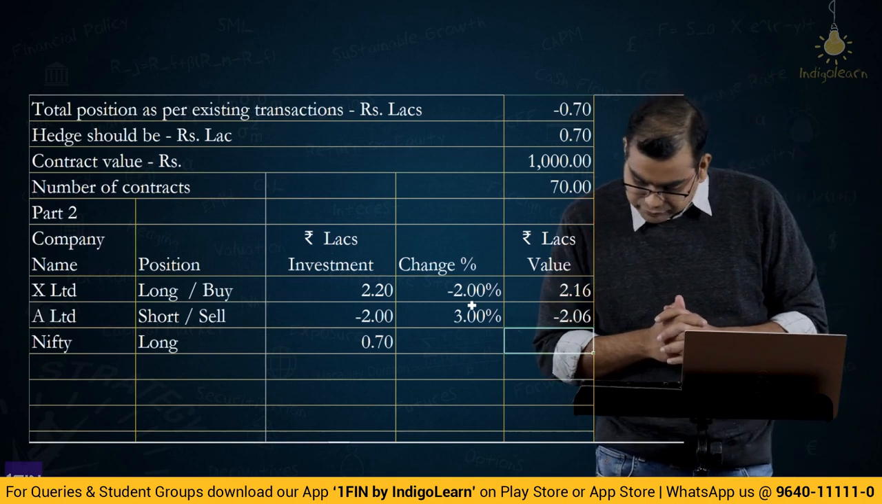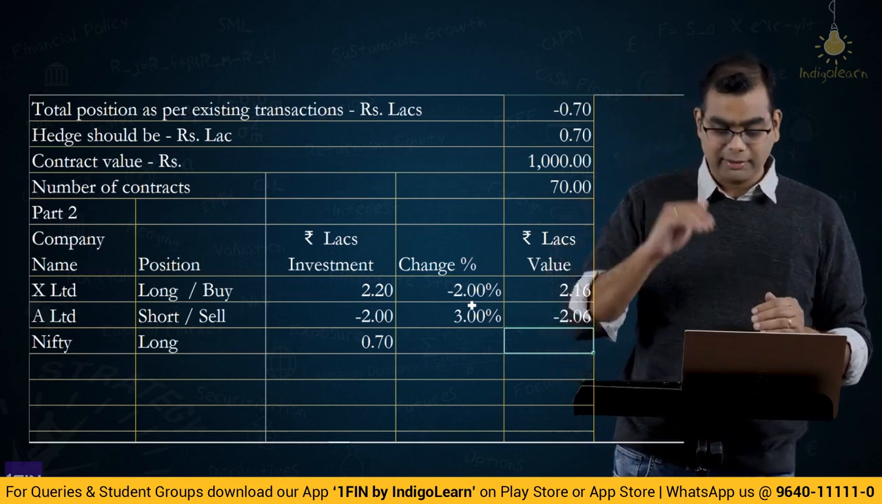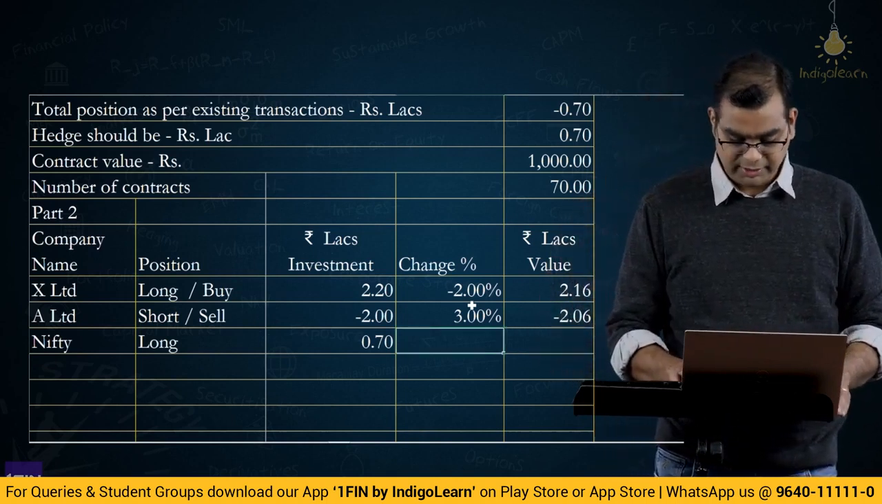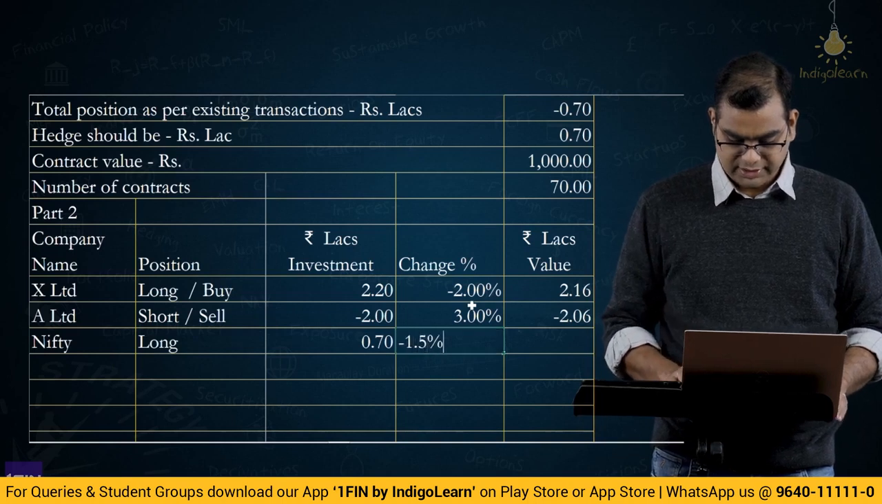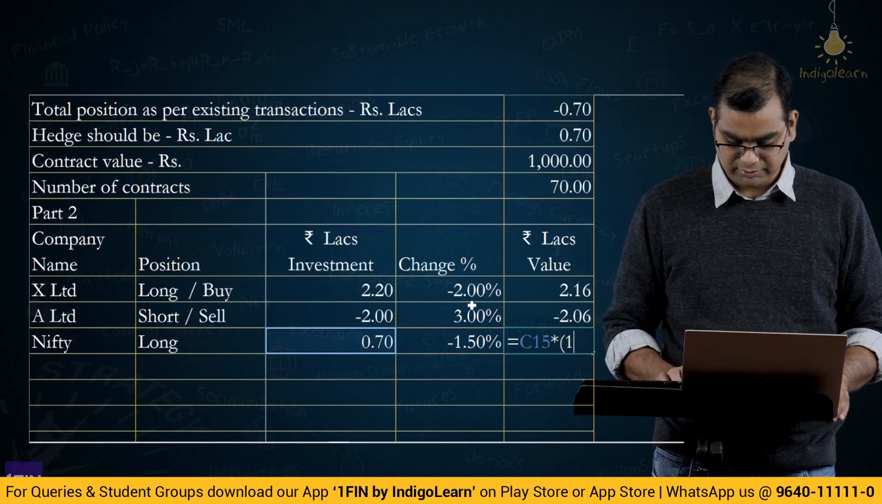Then Nifty futures dropped by 1.5. What is the change? Minus 1.5%. So what is the loss here? Same thing, 0.7 into 1 minus 1.5.